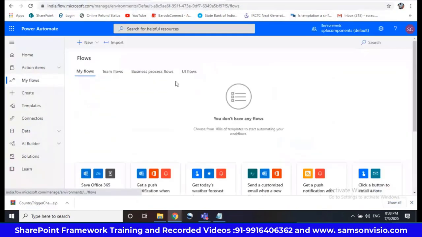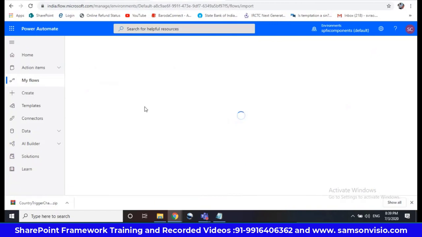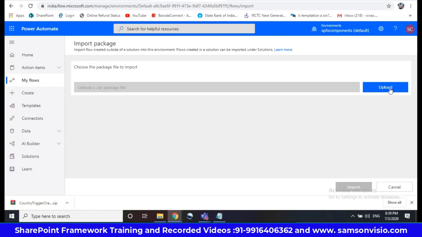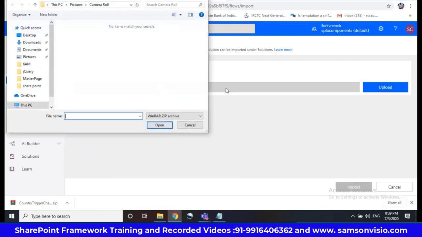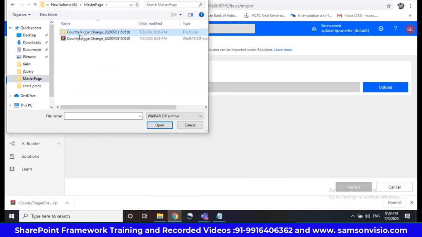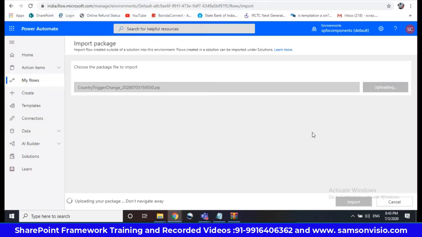So how to import this? Just come here and select my flows. So it will ask you to upload. Just take your zip file, open it.